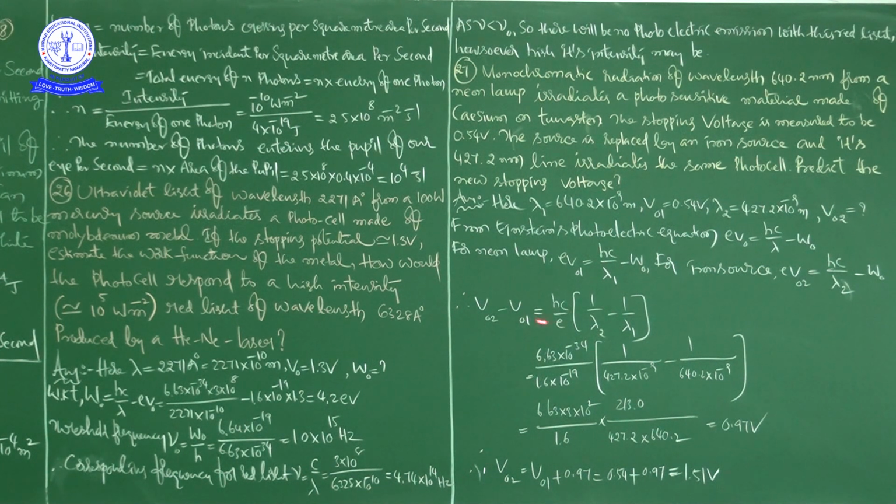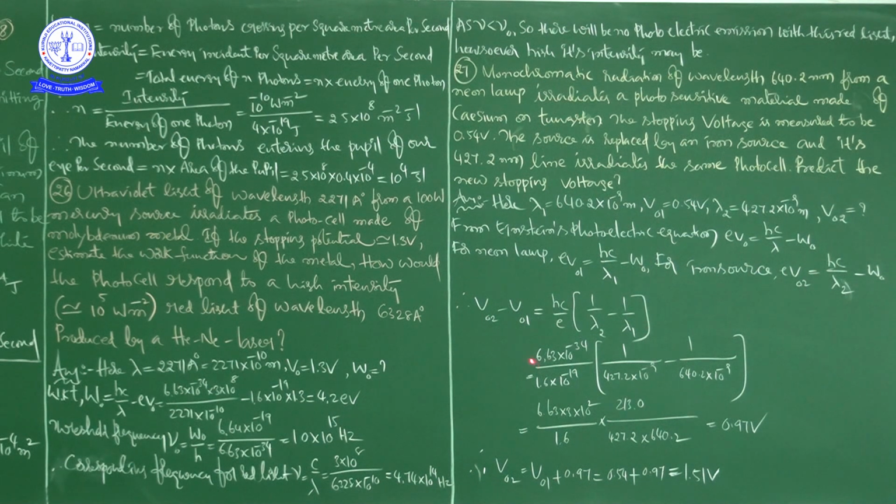Okay. So therefore, just mathematically we are going to subtract V01 from V02. So V02 minus V01 is equal to hc by e into 1 by lambda 2 minus 1 by lambda 1. Now you substitute the values.